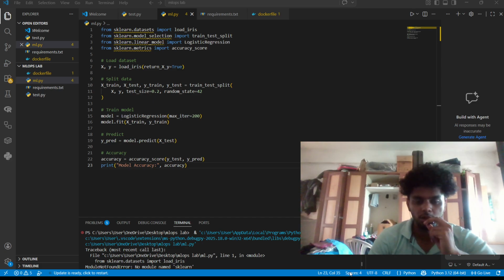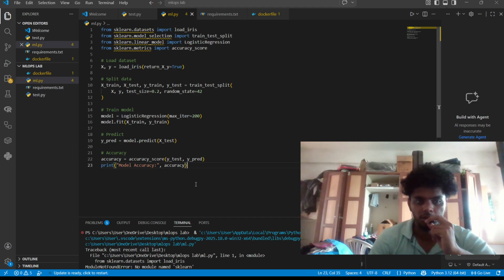X, y = load_iris. This is to split data, X_train, X_test, y_train, y_test, train_test_split data, and you are giving the values. LogisticRegression model.fit(X_train, y_train) to predict y_pred = model.predict(X_test). accuracy_score(y_test, y_pred). This script trains a simple logistic regression model using the iris dataset and prints its accuracy.